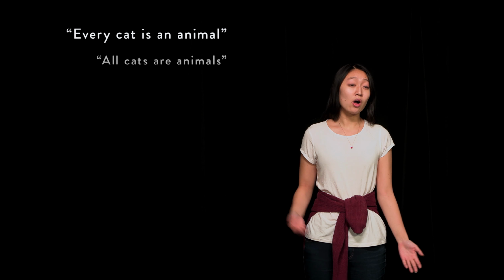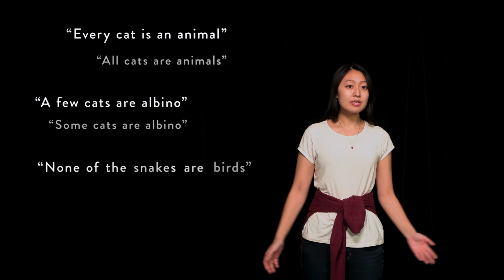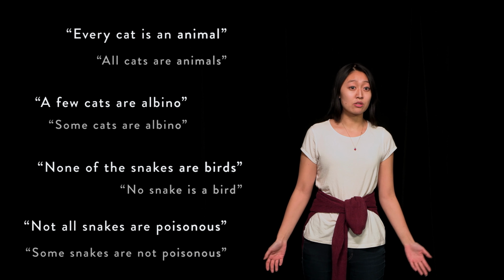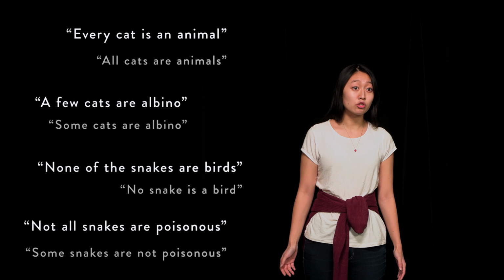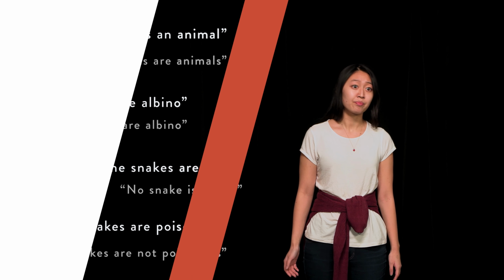As a final point, note that we can express A, E, I, and O sentences in many different ways in natural language. Even though their standard forms use words like all or some, the same propositions can be given through equivalent words. Here are a few examples. Every cat is an animal instead of all cats are animals. A few cats are albino instead of some cats are albino. None of the snakes are birds instead of no snake is a bird. Not all snakes are poisonous instead of some snakes are not poisonous. Asking yourself how different expressions we commonly use can be expressed in logical forms can be a helpful mechanism for a logician and a useful way to practice what you learn.